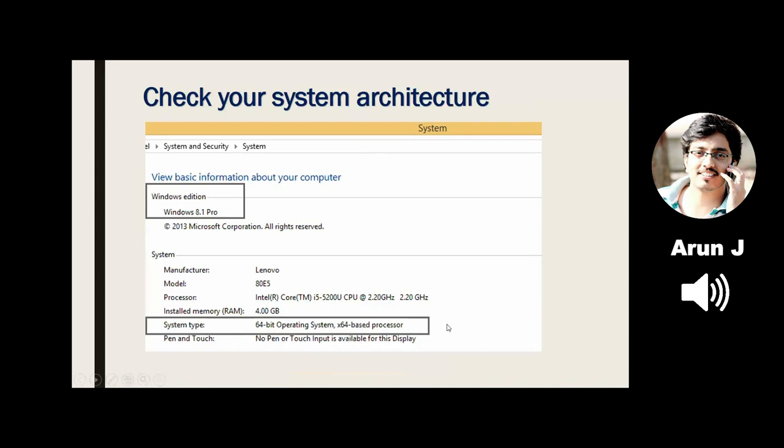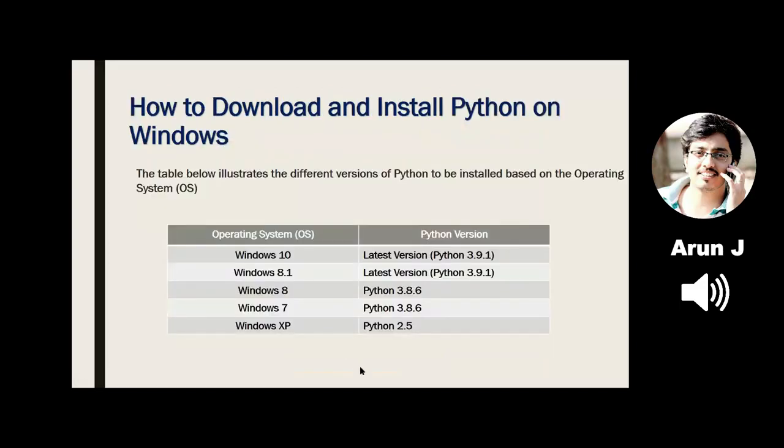These two things are mandatory to know, not only for installing Python but for any other software. Based on this, I have to choose. This table illustrates different operating systems along with the different versions of Python. If I have Windows XP on my PC, then I have to go for Python 2.5.